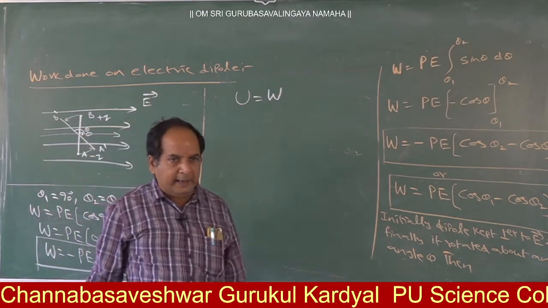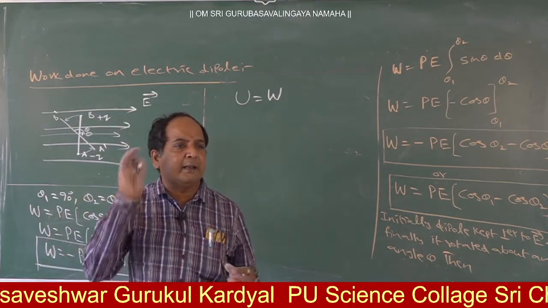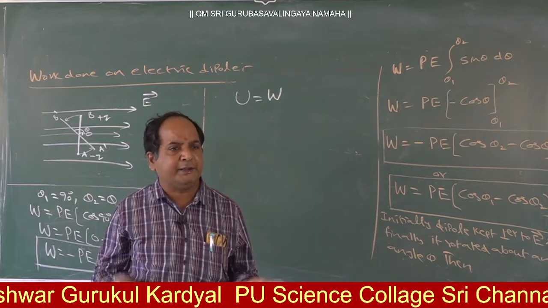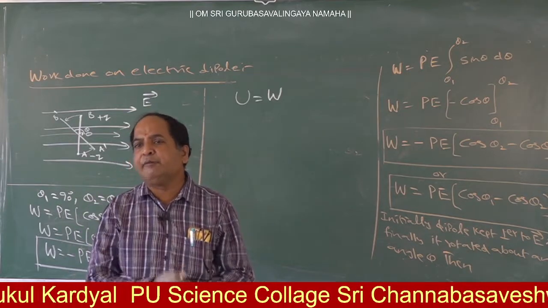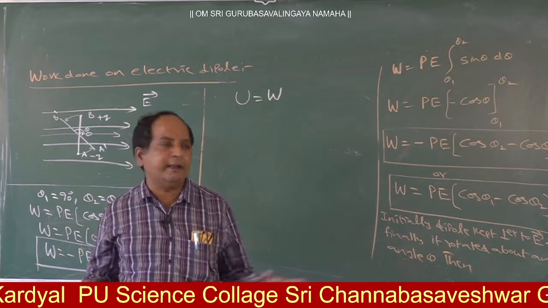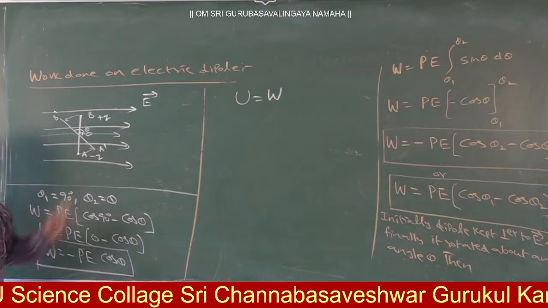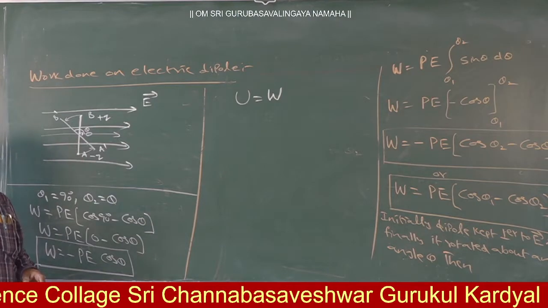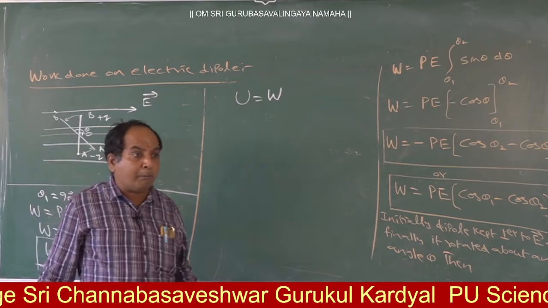Already we know that work done remains in the form of energy. If position changes, it is potential energy. If velocity changes, it is kinetic energy. Here what is changed? Position changed. Initially like this, now like this. That means position changed, so that is potential energy.